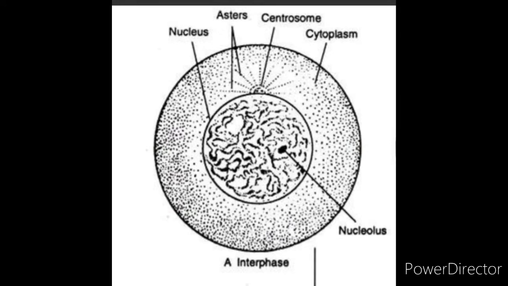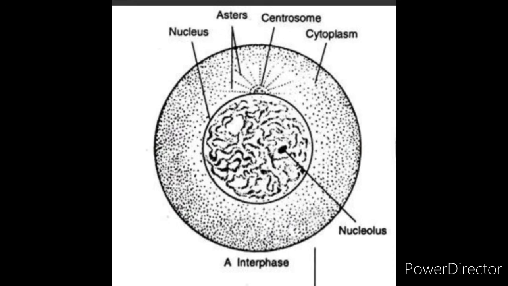It is a preparatory phase and involves the duplication of genetic material, that is DNA. Then afterwards there is the process of karyokinesis. Karyokinesis means there is distribution of nuclear material in equal or half amount. It is equal in mitosis, but here it will be exactly half from the parent cell.